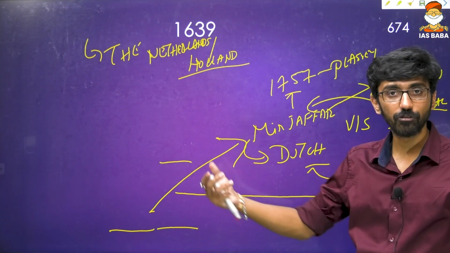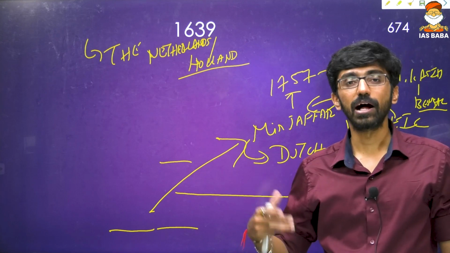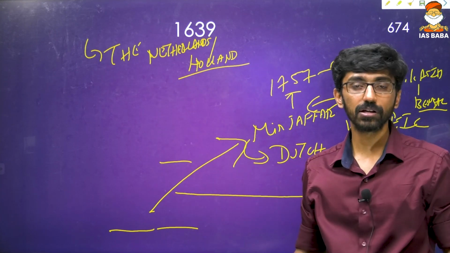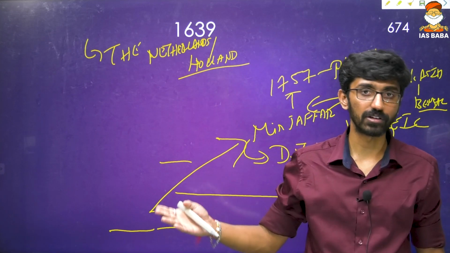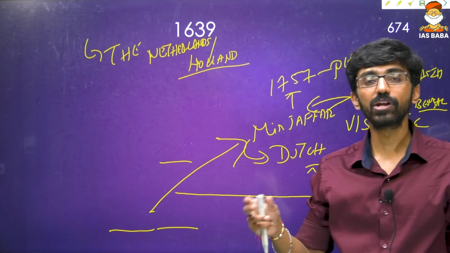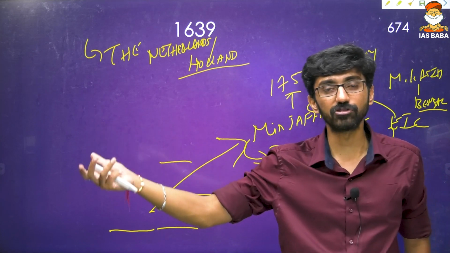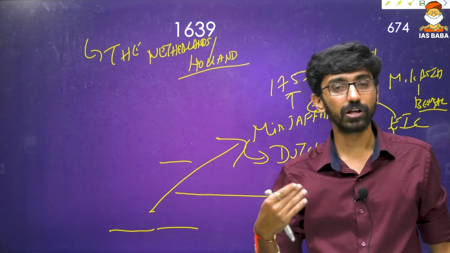A few years later, 4 years later, 1763, Treaty of Paris was signed, and French also left. French politically ended in India. They continued only as traders in Pondicherry. So there was no challenging to British power in India, especially after 1763 Treaty of Paris. Then they had to deal with only the Indian powers. So defeated one by one. They defeated Mysore, Marathas, then again Punjab, then again Sindh. Ultimately, they established a colonial rule over India.